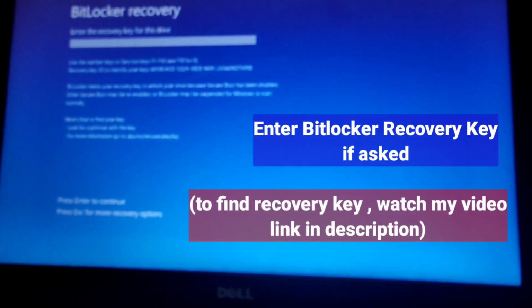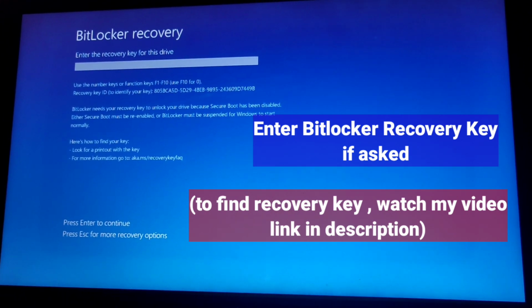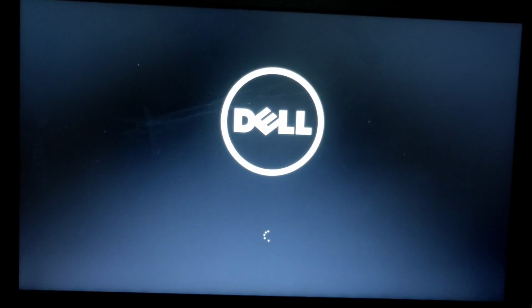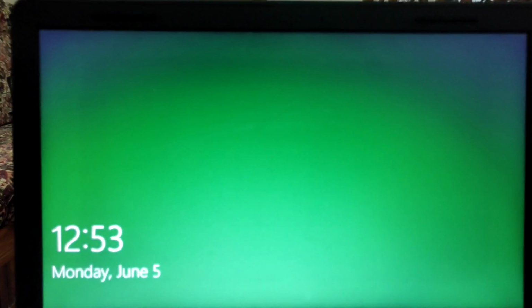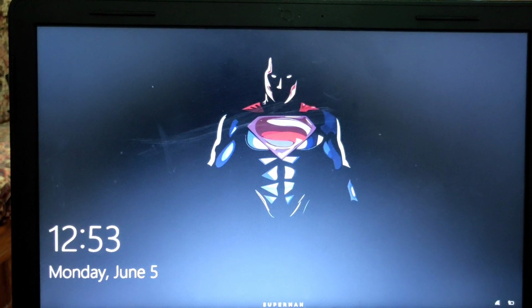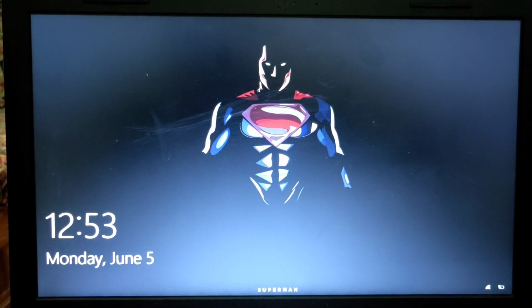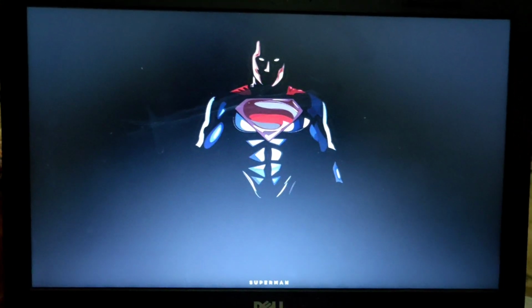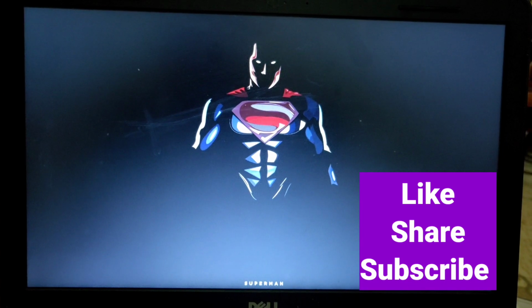After you have clicked on exit, the laptop will start to reboot, and if it comes up with BitLocker recovery key, just enter the recovery key, and after that it will start to reboot properly. Here, as you can see, I have successfully brought my laptop back to life. Now you can log in and continue your work on your laptop.